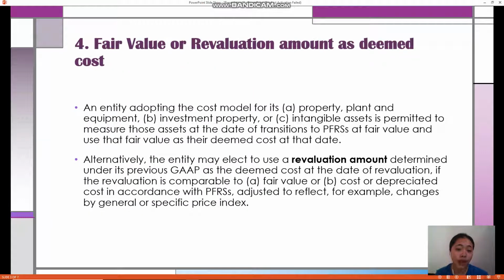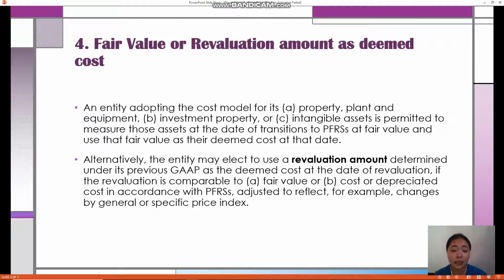Number 4 is fair value or revaluation amount as deemed cost. So, an entity adopting the cost model for its property, plant and equipment, investment property, and intangible assets is permitted to measure those assets at the date of transition to PFRS at fair value and use that fair value as their deemed cost at that date.